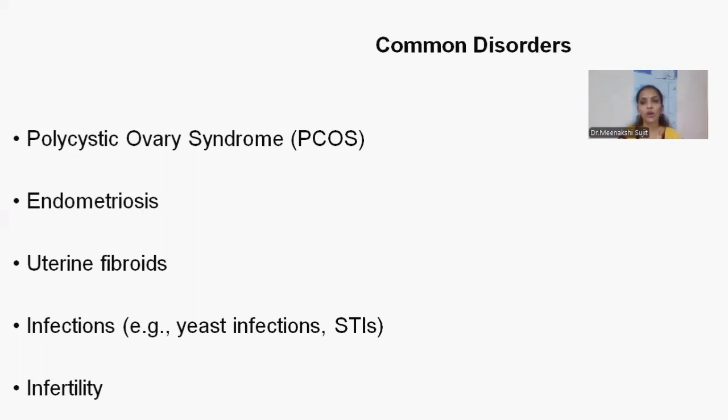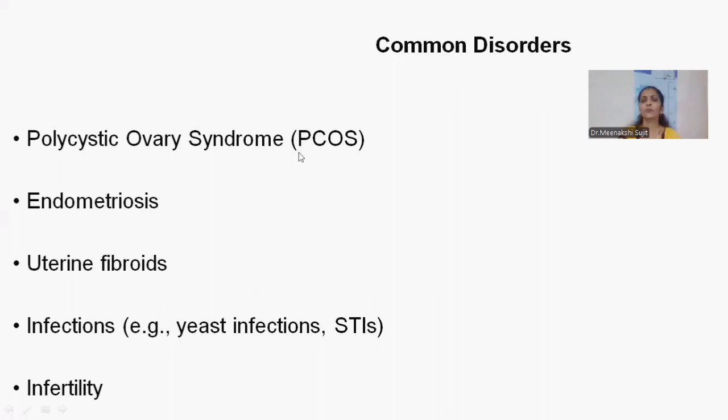Now we know what organs are included in our reproductive system and how it functions, right? But this reproductive system also has some particular diseases, and nowadays these diseases are much more common due to our lifestyle, our diet, our activities, or adulteration. The common diseases of the reproductive organs are polycystic ovarian syndrome, that is PCOS or PCOD.